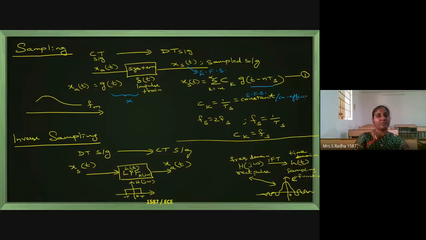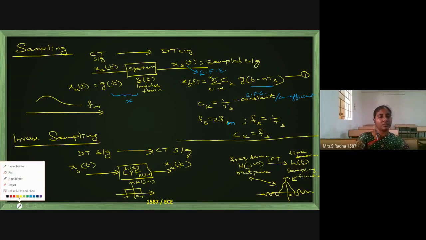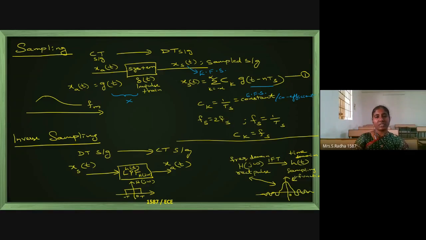Okay. And if you see, this Fs should be equal to 2Fm. That is our sampling condition we have to maintain. The sampling frequency should be 1 by Ts, and already 1 by Ts is nothing but Ck. So directly Ck equal to Fs also we can take. All these are forward direction operations.